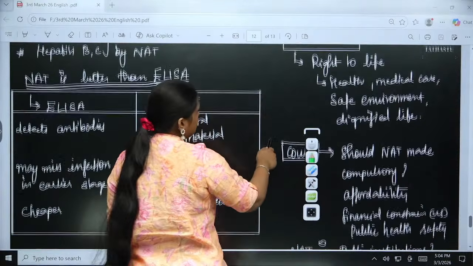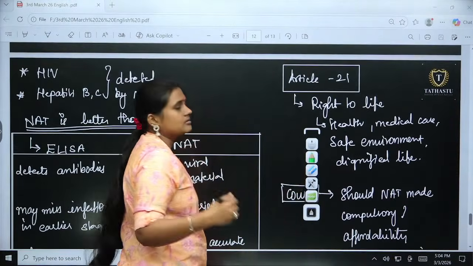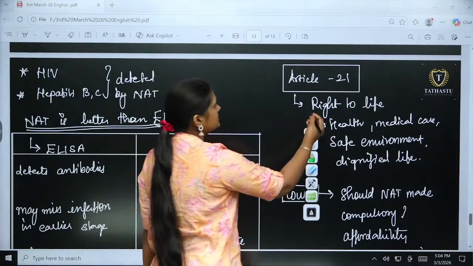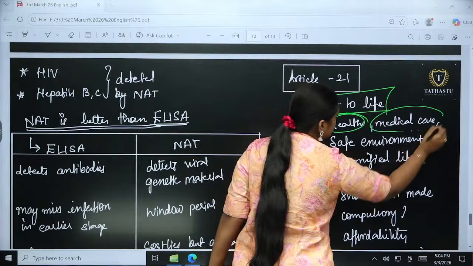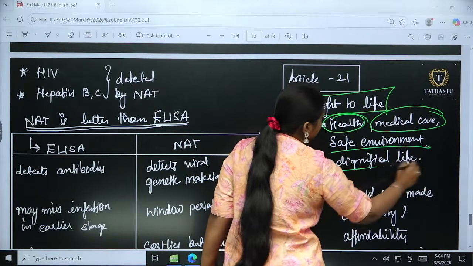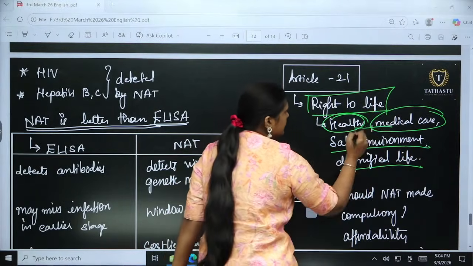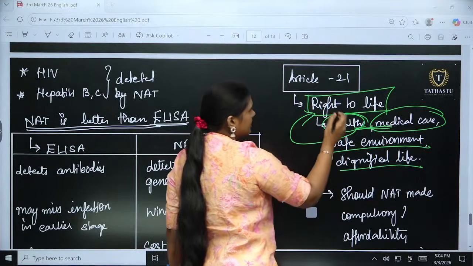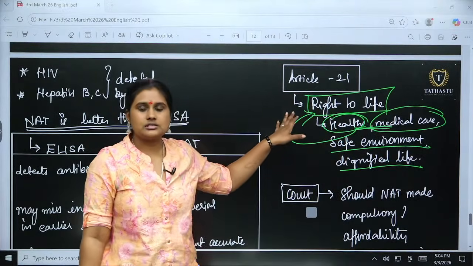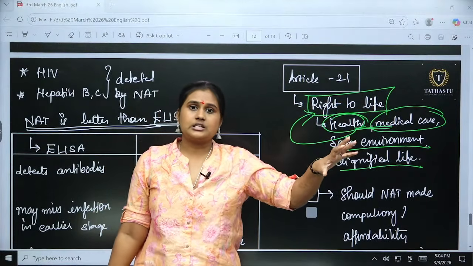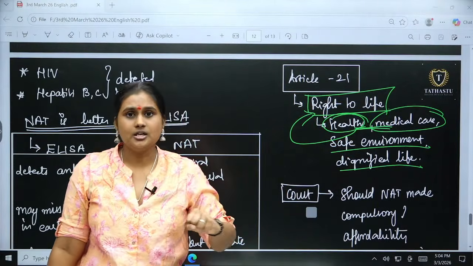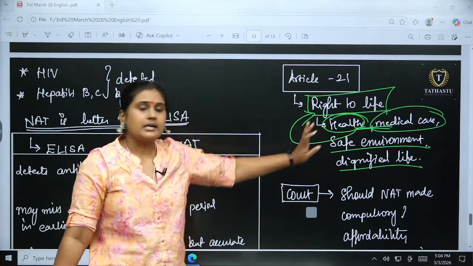If we see what is relevant to Article 21, it is the right to life, which includes health, medical care, a safe environment and a dignified life. So health and medical care come under the right to life. That is how it is said that the right to safe blood transfusion is a fundamental part of Article 21, which comes under health and medical care.